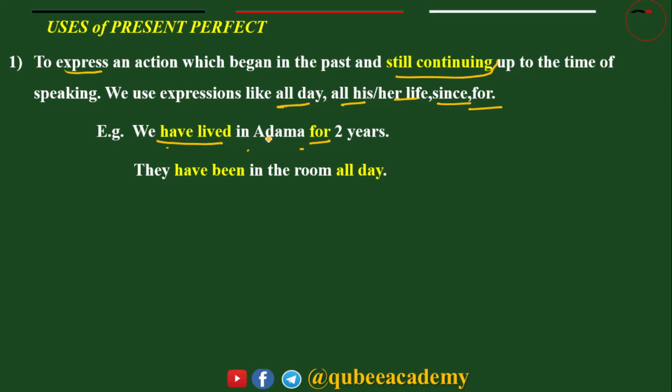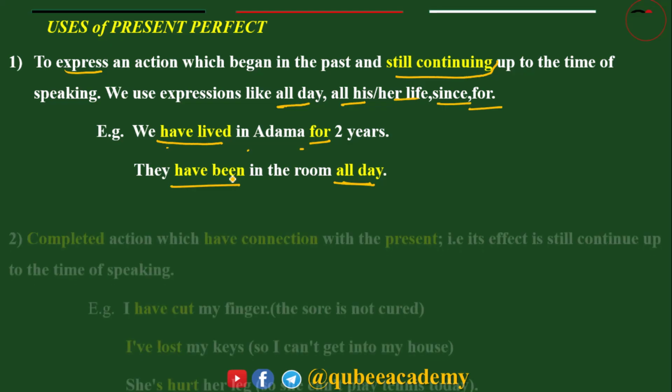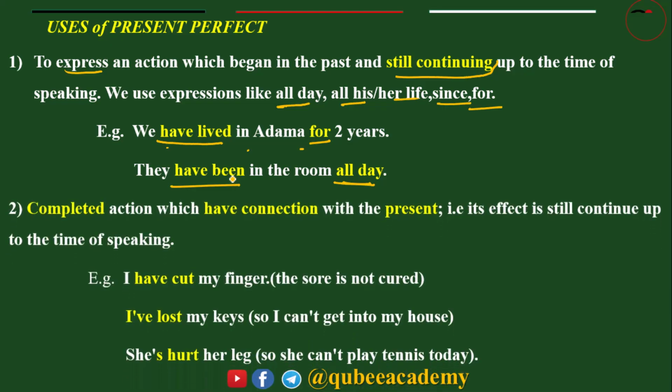They live in Adama. Second example, they have been in the room all day. Look, they have been in the room all day. They actually started a time before and they are still in it now. That means they are still in the room. The other use of present perfect is to show completed action.